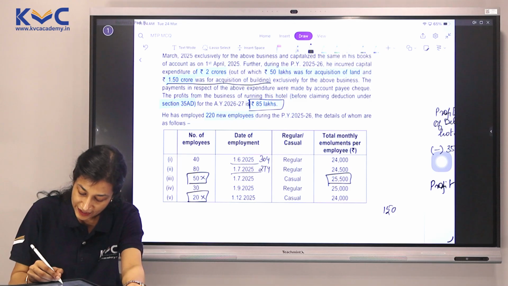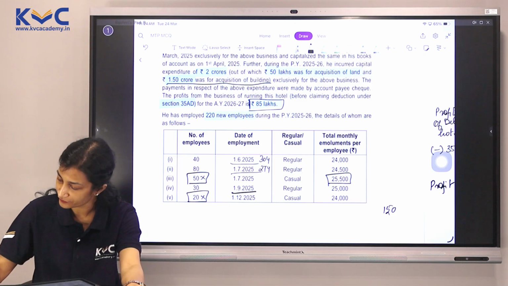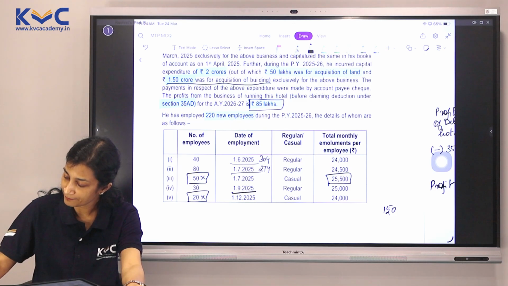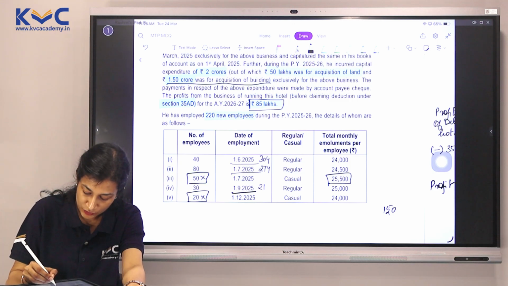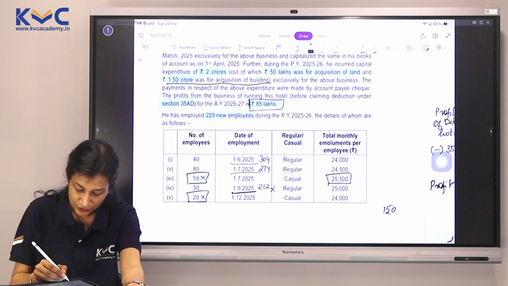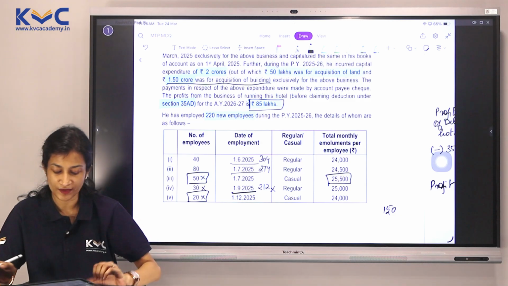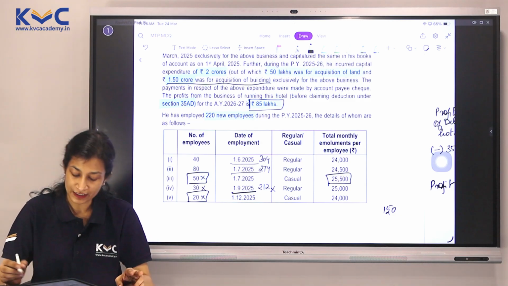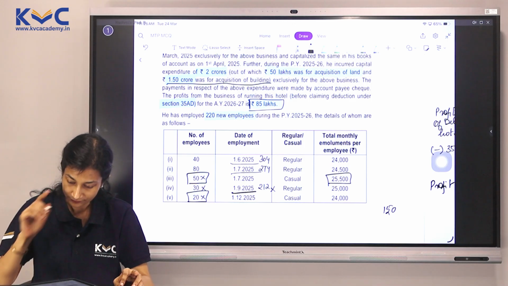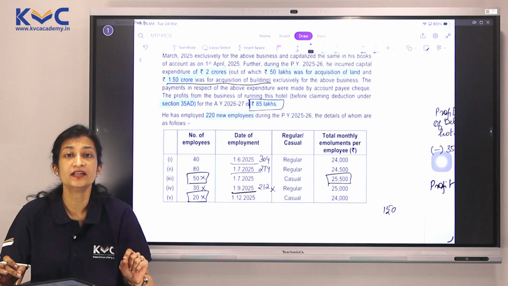Who have joined on 1/9/2025. September, October, November, December, Jan, Feb and March comes to 212 days, which means they do not qualify here. So even these employees are not qualifying. We only are left with the first and the second category, which means now we are good enough to calculate